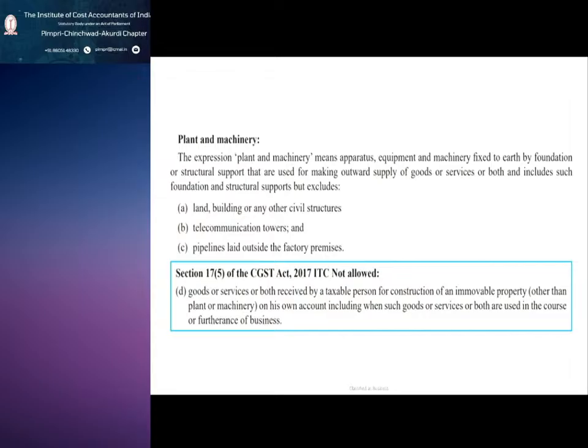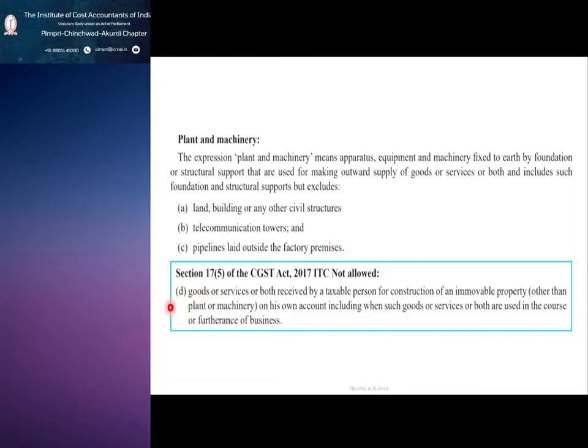Plant and machinery means apparatus, equipment and machinery fixed to earth by foundation or structural support for making outward supply of goods or services or both, and includes foundation and structural supports, but excludes. So what are the items that are excluded? Land, building or civil structures, telecommunication towers, pipelines laid outside the factory premises.